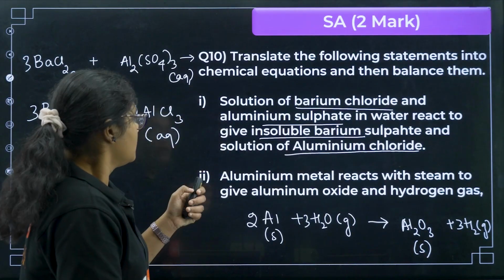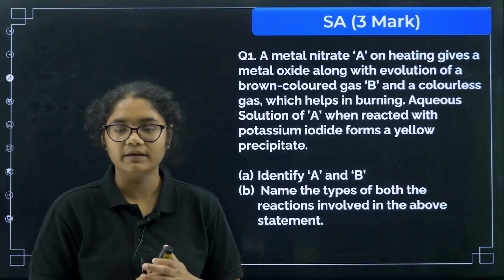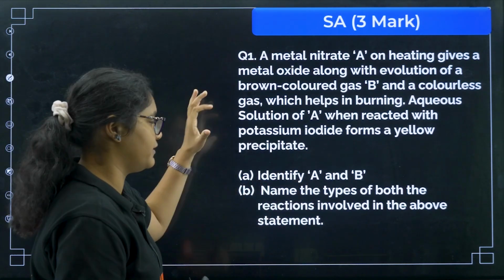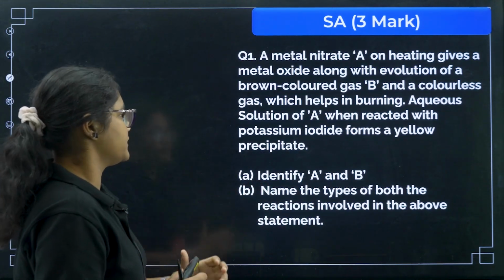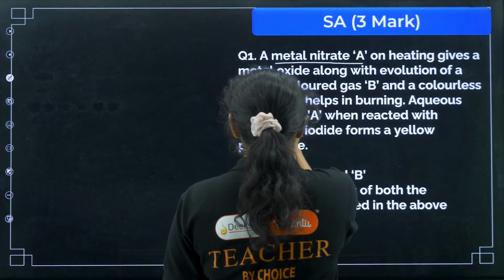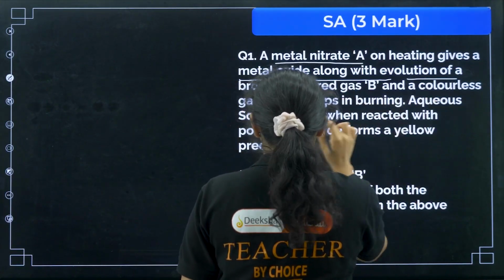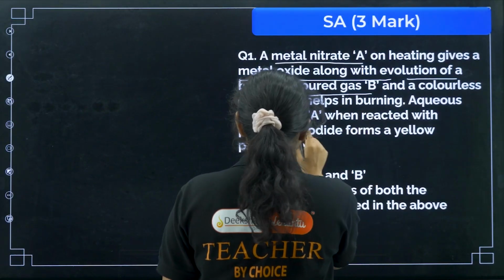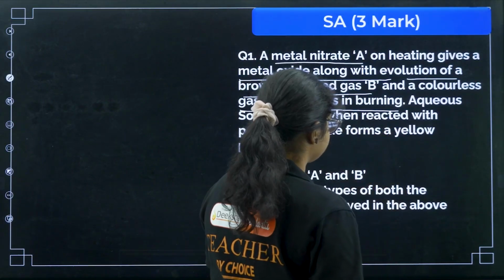Clear? Okay, so now we will move towards 3 marker questions. This is very important and very scoring also. So the first question: a metal nitrate A on heating gives metal oxide along with the evolution of brown colored gas B and a colorless gas which helps in burning.